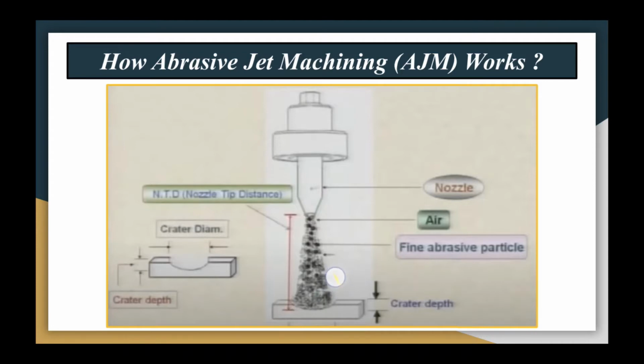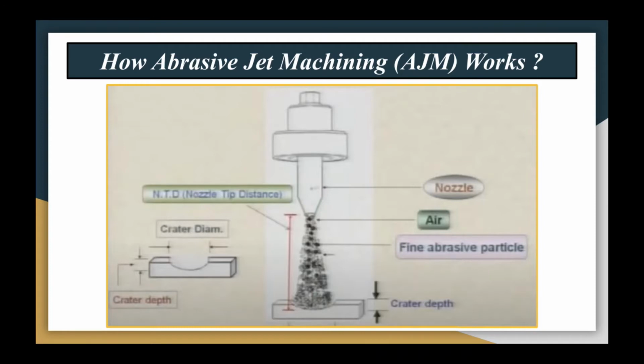As we see on the left side of this figure, the depth up to which the abrasive particles have penetrated the workpiece is known as the crater depth.